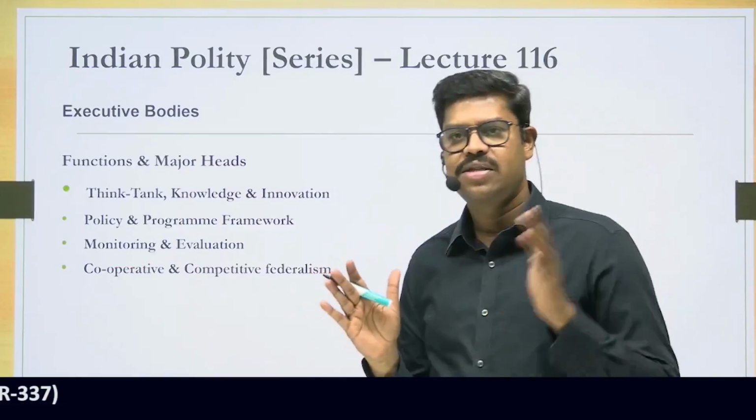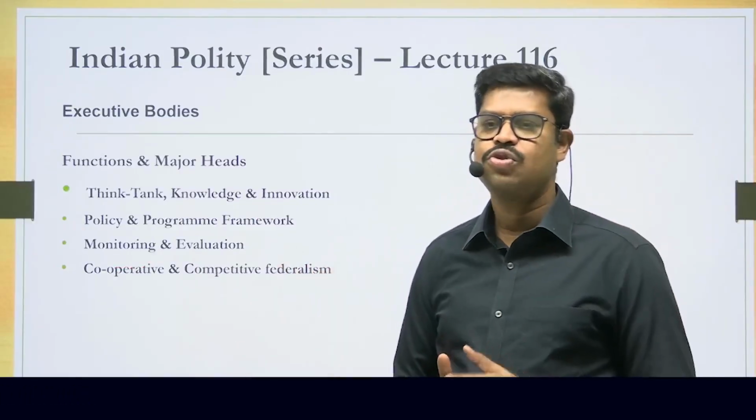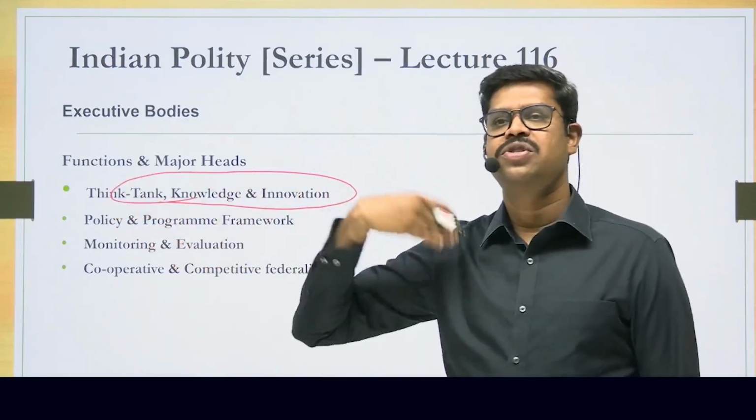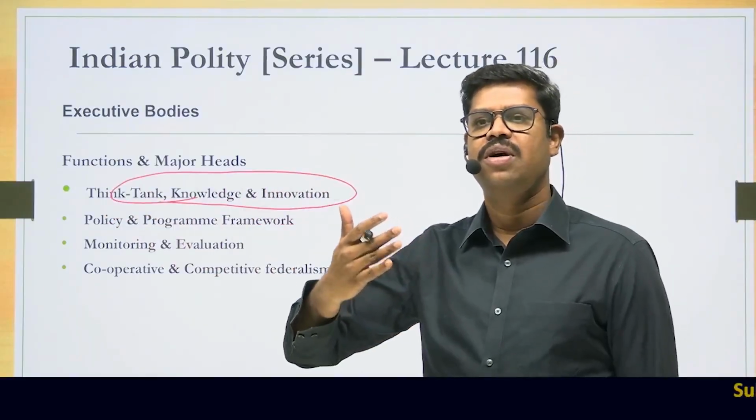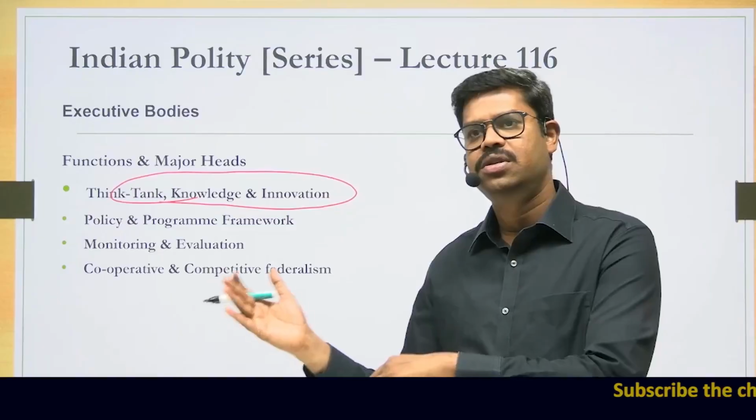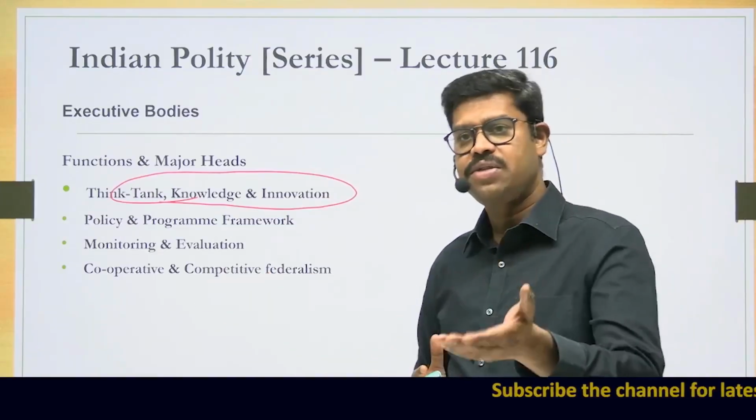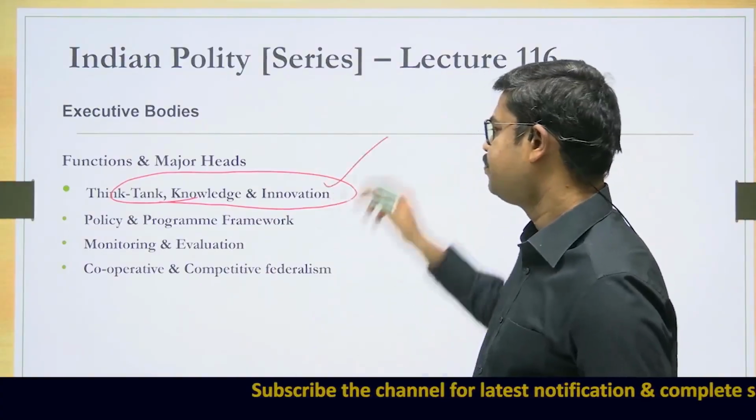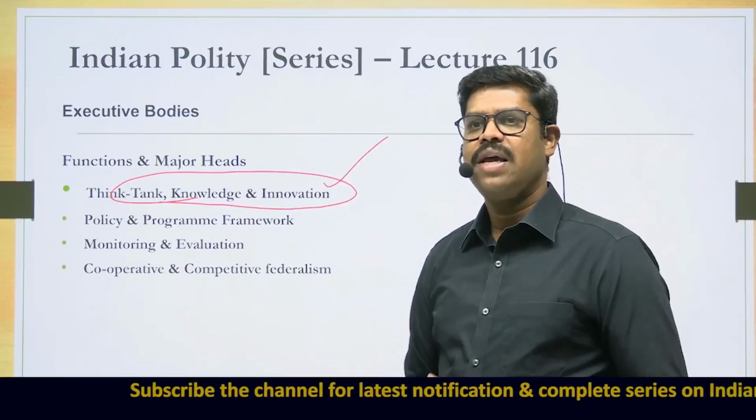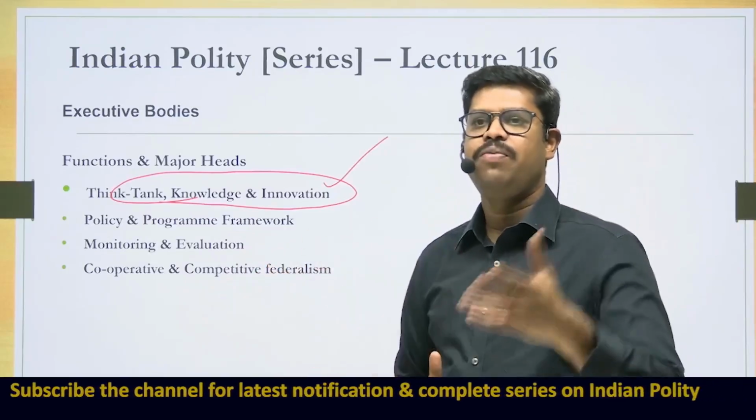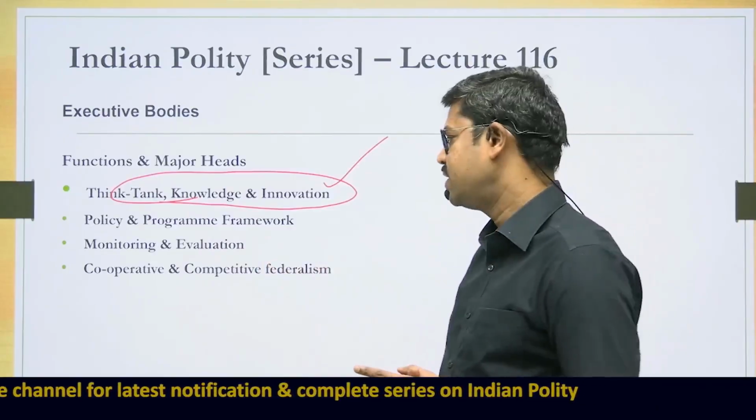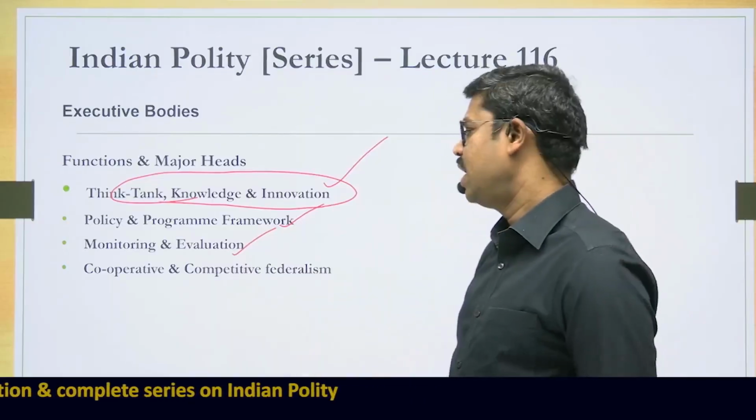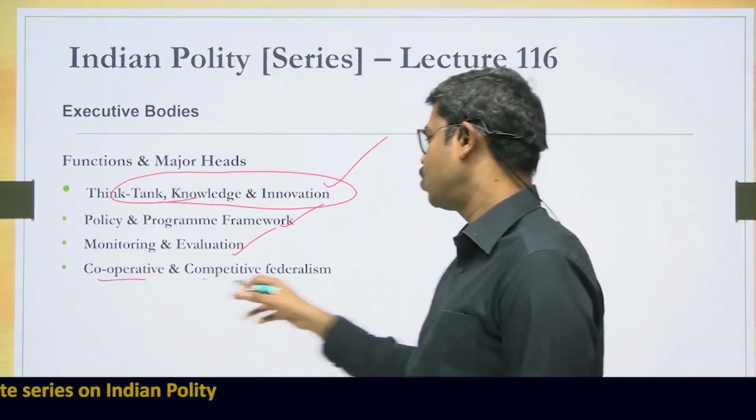And if you see the larger heads and the objectives as to what they have to do, primarily they act as what is called a think tank. They carry out research and a lot of activities in relation to the research, and then they provide evidence based suggestions to come out with a certain policy framework. In line with their research, they can formulate policies and suggest appropriate things to the various states and center. They will also monitor and evaluate the implementation of these policies. And finally, they are also placed for both cooperative as well as competitive federalism.